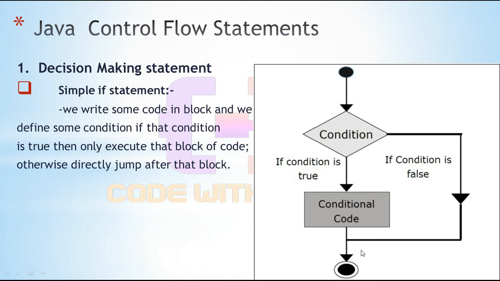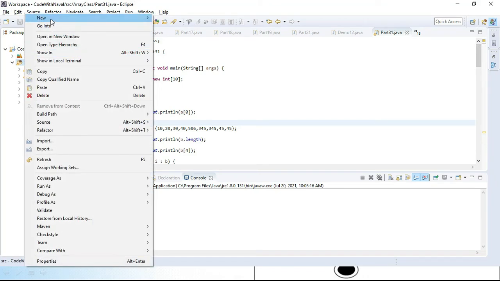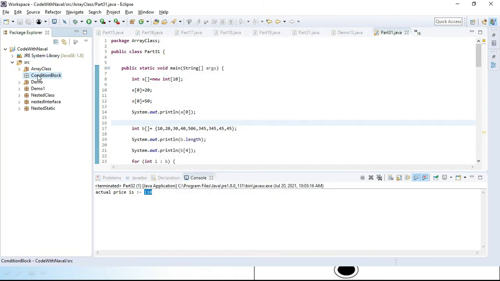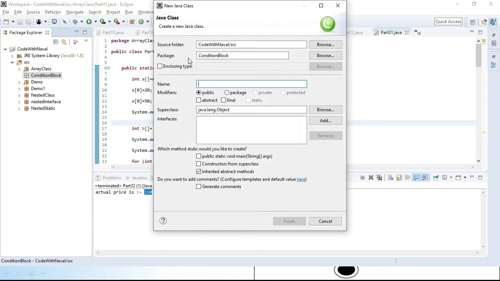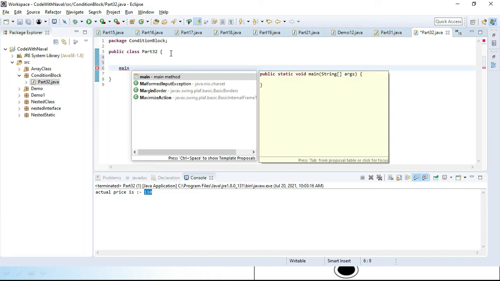Okay, let's see it in practice. I'll simply open Eclipse for that. I'll create a new package here. Let's call it condition block, and in this package I'll create a class. Let's create a class Part32, since this is our 32nd video. I'll create the main method: type main, Ctrl+Space, and hit Enter.